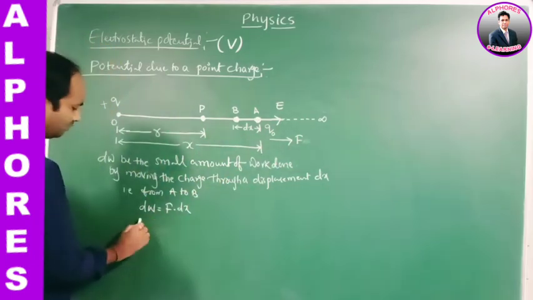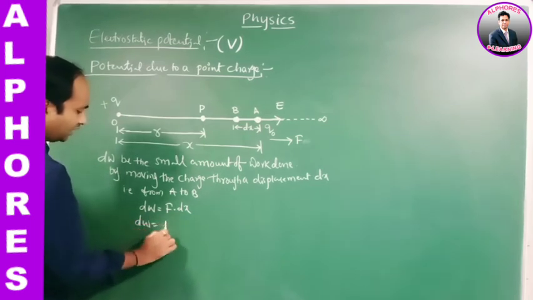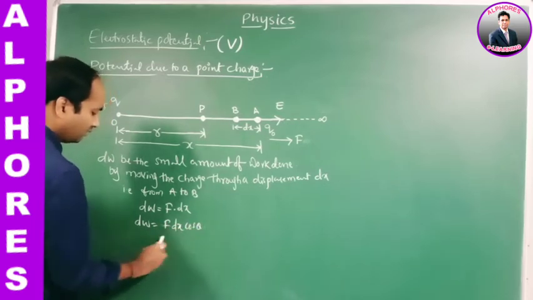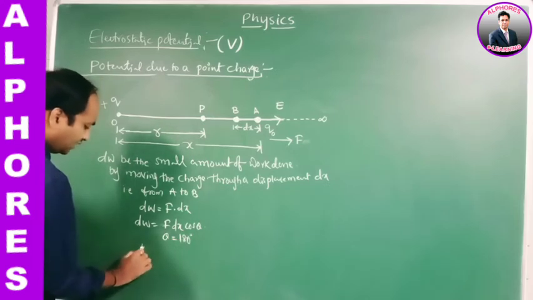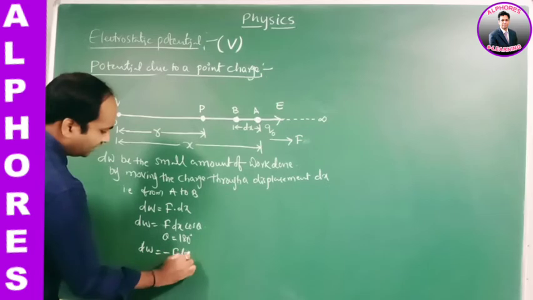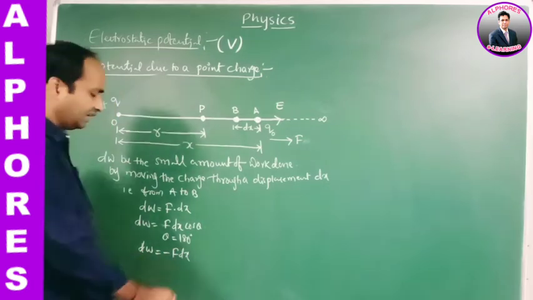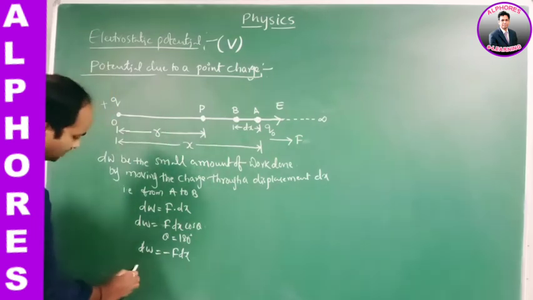So dW equals F dot dx, which we may write as F dx cos theta. What is theta here? 180 degrees. Cos 180 is minus 1, so dW equals minus F dx. This is the small amount of work done.